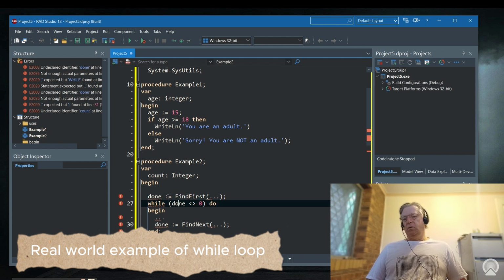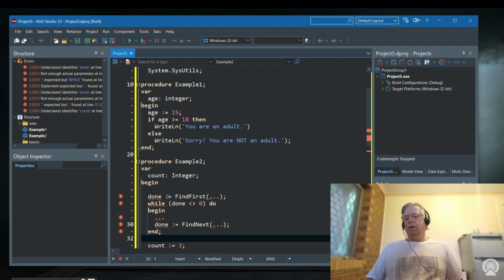So while it's not equal to 0, we're going to go down and do some work, try and grab the next file, and then it will come back up to here. The condition gets evaluated, and depending upon the result, it either goes into here or down to after the end of the while loop. So that's why I say that a while loop can be executed no times versus n times, shall we say.